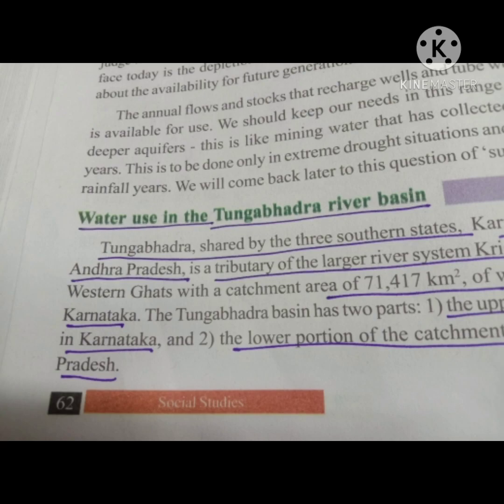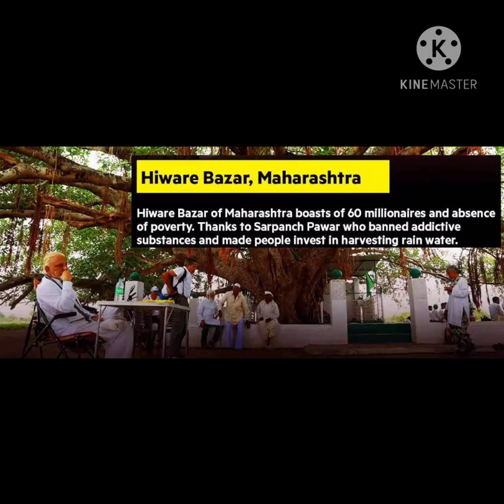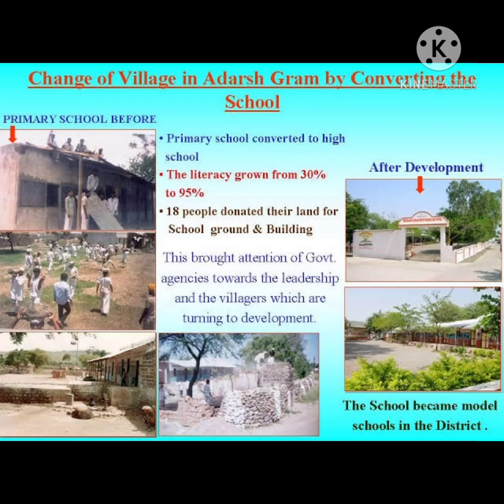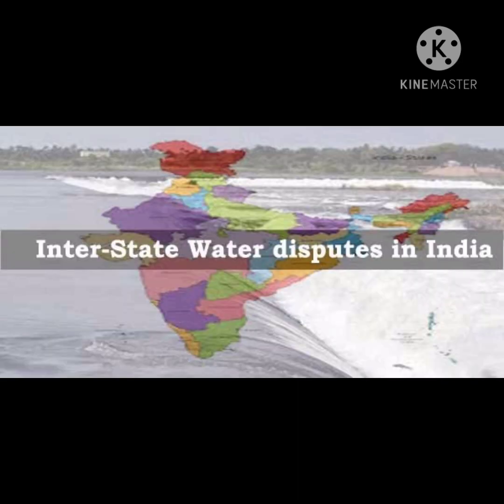Next, the efforts of the people of Hiware Bazar village. Next, water resources require both collective action at the local level and appropriate laws and policies at the state and national level.